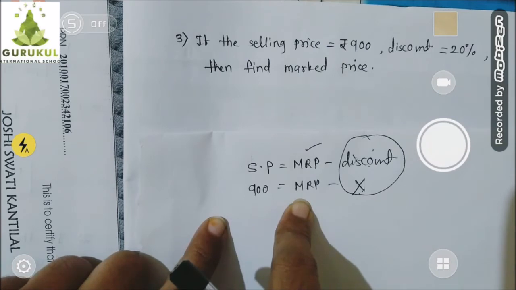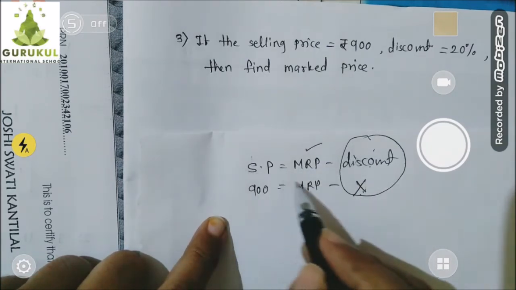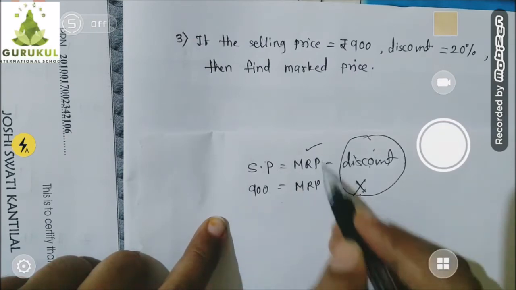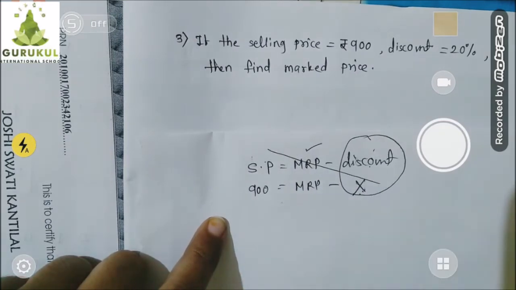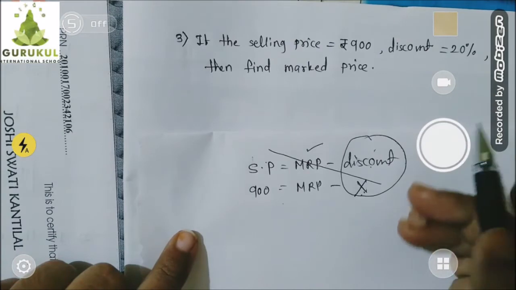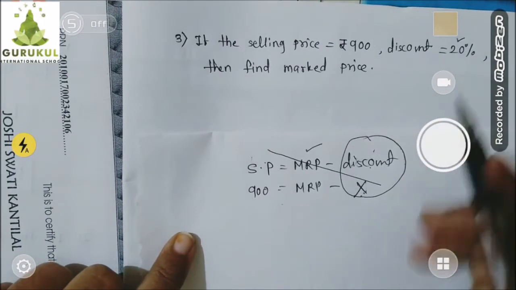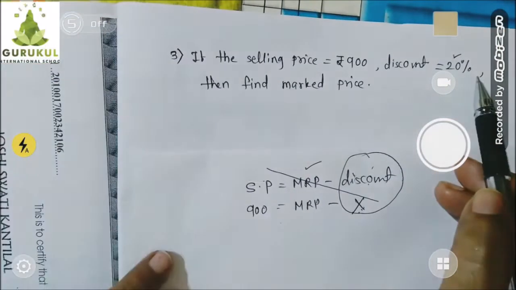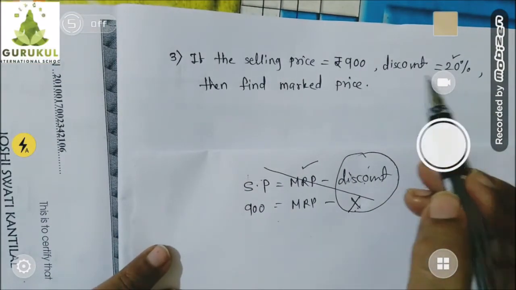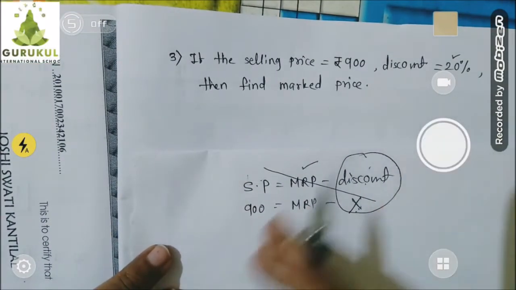Am I right? And that's why we cannot start in this manner by putting actual values. Then what I will do? Children, I will first concentrate only on this part, discount is equal to 20%. Do you know what you mean by discount 20%?